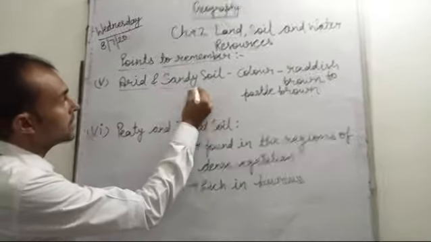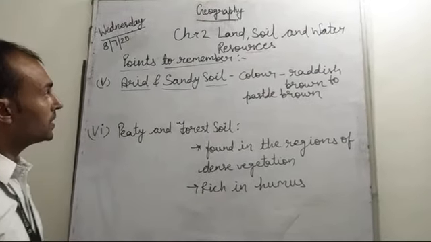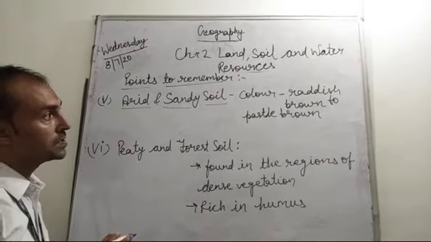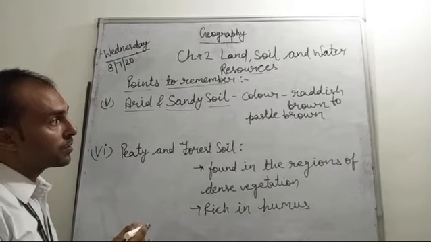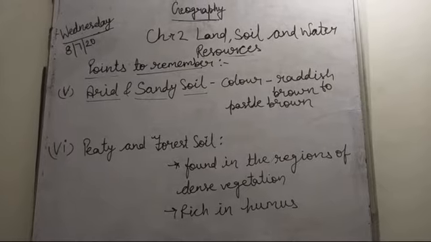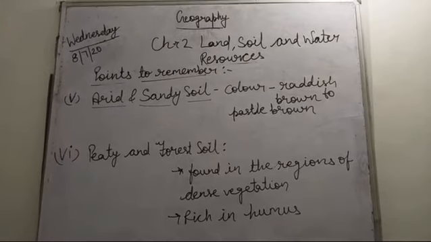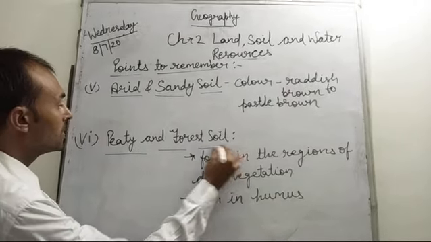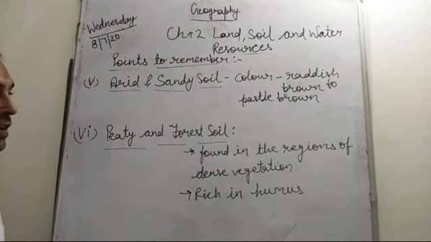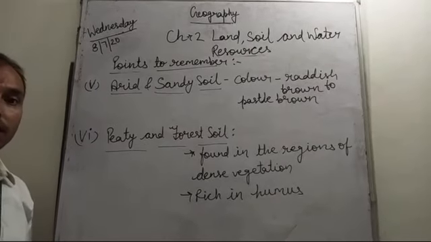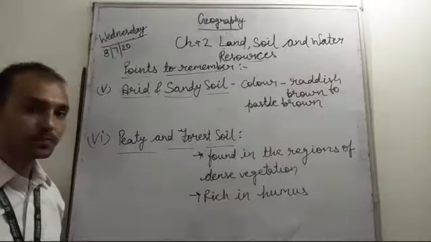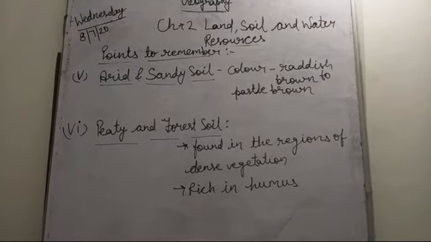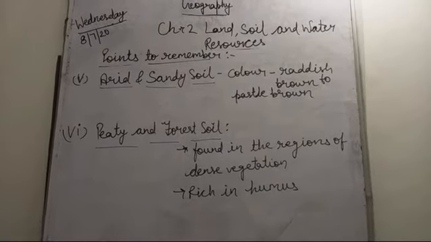Now the next is arid and sandy soil. Arid and sandy soil is mainly found in the dry regions and it differs in color from dark reddish brown to pastel brown. It contains low moisture and humus and is mainly found in western Rajasthan. The next is peat and forest soil, which is mainly found in the regions of dense vegetation. This soil is very rich in humus. It is mainly found in the forests of Jharkhand, Bihar, Uttaranchal and in the evergreen forests of the Western Ghats.